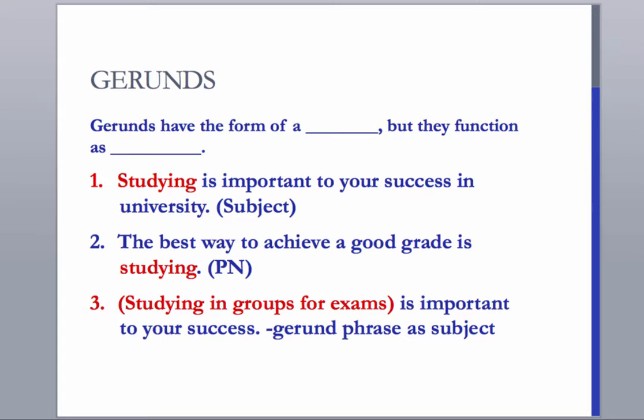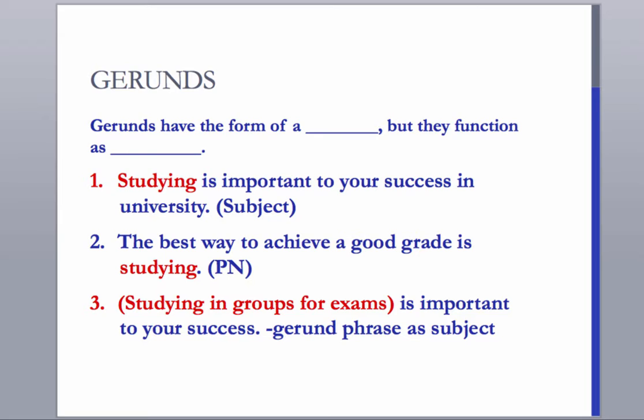And two, "The best way to achieve a good grade is studying." Using our knowledge from chapter 3, we can see the subject of the sentence is "the best way to achieve a good grade." The main verb is "is," a linking verb, and then "studying." So the best way is this. Studying is a thing here. Studying is a noun, so here it is functioning as a predicate nominative.